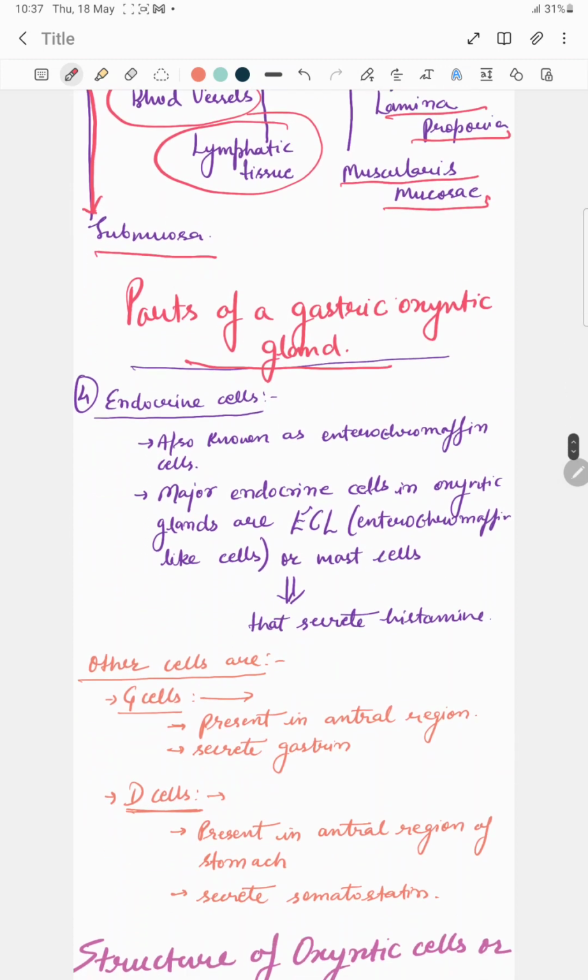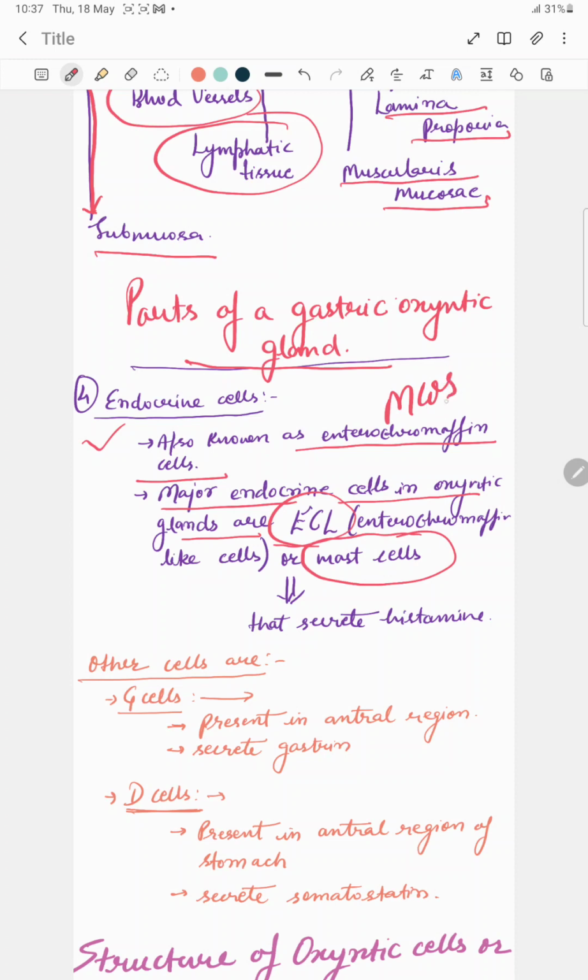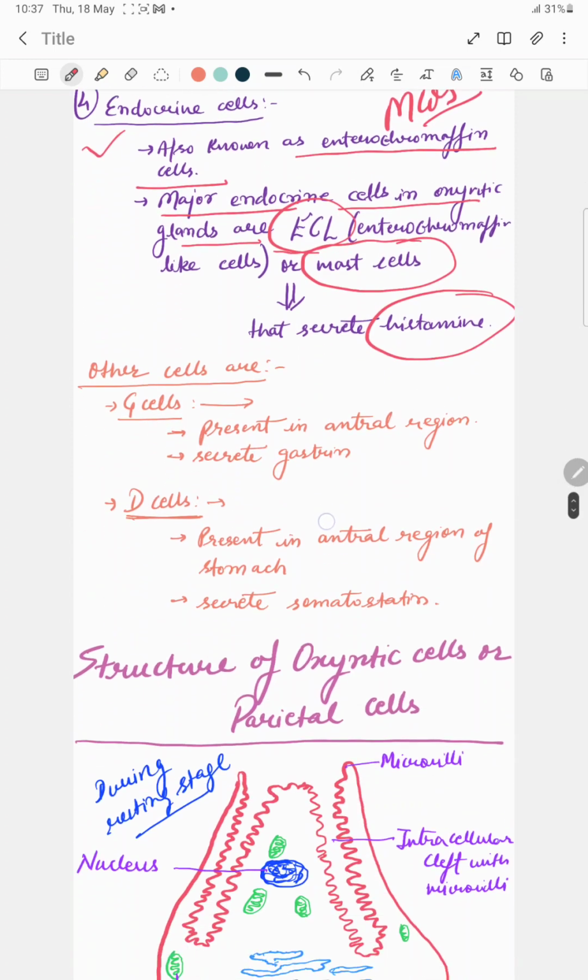Now another important type of cells also secrete some other factors. They are known as endocrine cells, also known as enterochromaffin cells. The major endocrine cells in oxyntic glands are the ECL cells, another name is enterochromaffin-like cells, or mast cells. Whichever name the question uses, ECL cells, enterochromaffin-like cells, or mast cells, all these are MCQ based questions, and the answer is that they are able to secrete histamine.